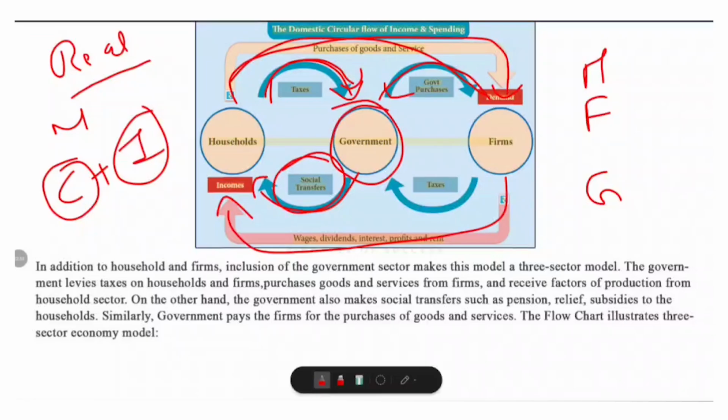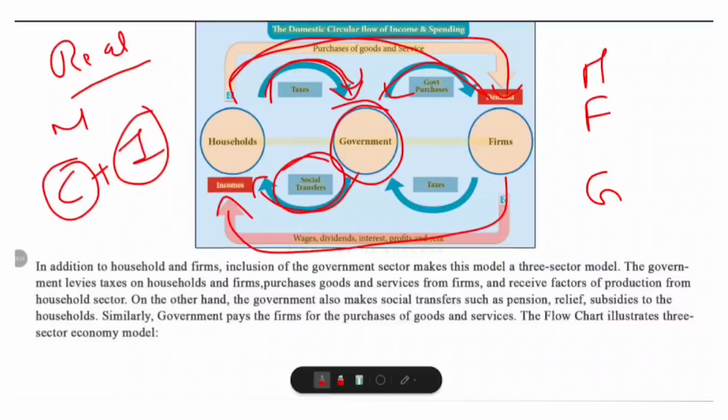So the key idea is that the government adds a layer of control and support to the economy. Taxes are like taking some money out of the flow. Government spending is like putting money back in, which keeps the economy moving. And this stabilizes the economy and provides social welfare. So think of it like this: in the two-sector model, households and firms are passing money and goods back and forth like a ball.